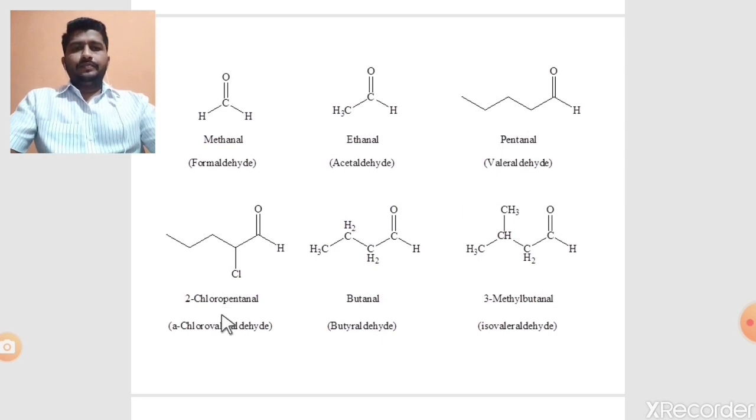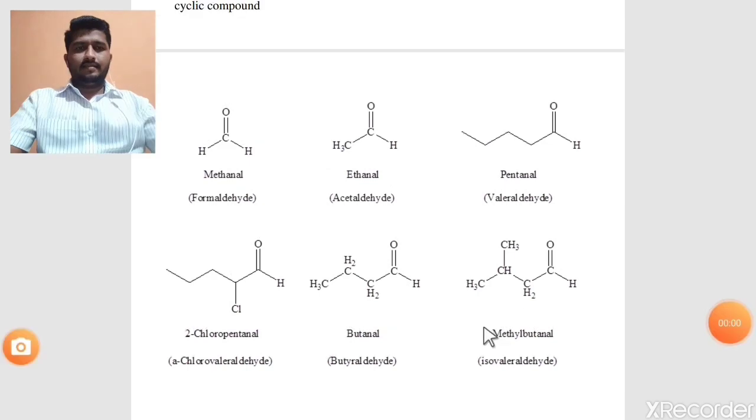Then the next one: select the longest continuous chain, 1, 2, 3, 4, 5, means the parent alkane is pentane, but at the second position, where position first is the carbonyl carbon, there is a substitution, a chloro group. Mention the position of this chloro, means 2-chloropentanal. Just similar to this, a 4 carbon chain is butanal.